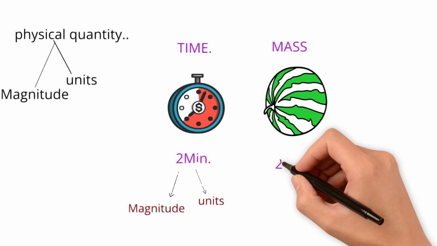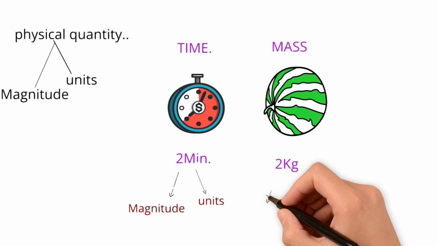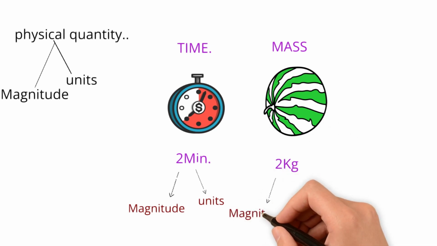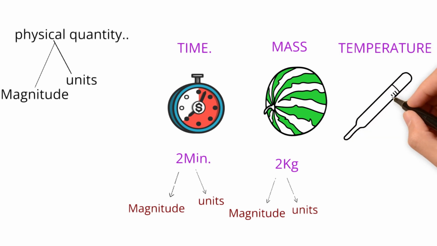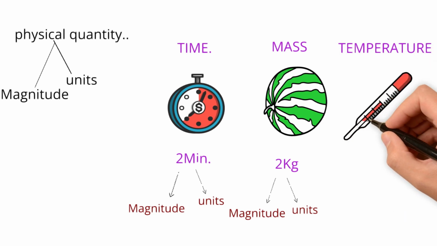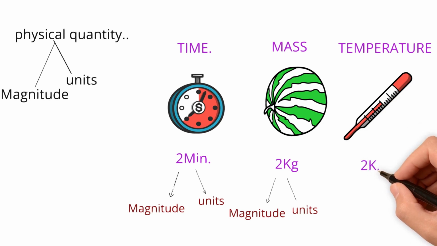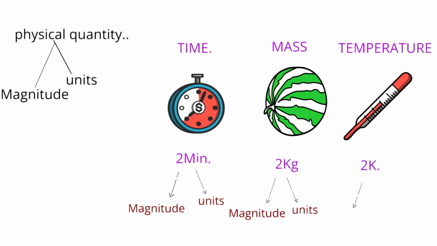Let's say the mass of this watermelon is 2 kg, where 2 again is the magnitude and kg is the suitable unit of mass, which is kilogram. Temperature. We measure temperature using a thermometer. So 2 Kelvin, 2 is the magnitude and Kelvin is the suitable unit to measure temperature.